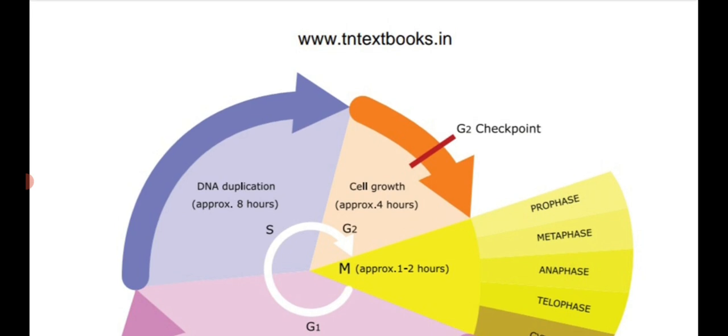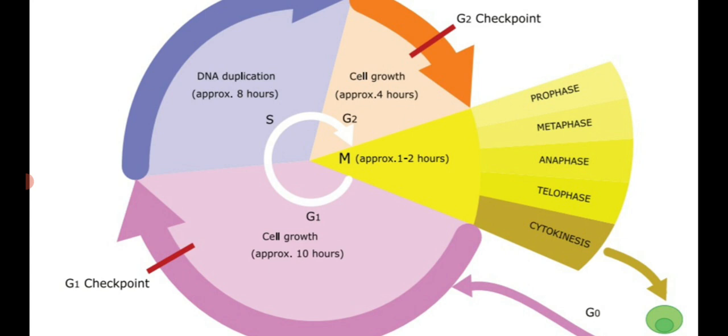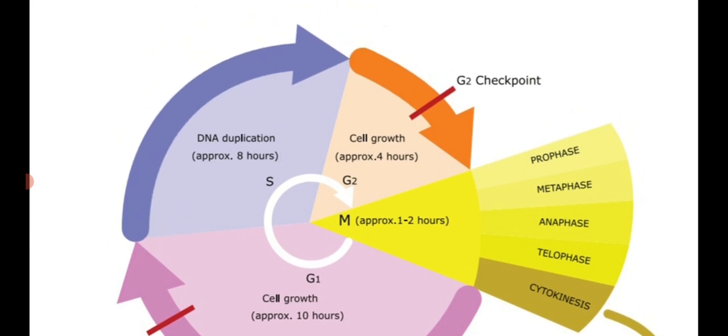See the diagram. At the center, G1 is the cell growth. Approximately it will take 10 hours. In the table column they have given 11 hours. The next one, S phase. In this phase, DNA duplication, that means doubling the number of DNA, takes place. That will take 8 hours. Third one, G2. Here also cell growth takes place. It will be 4 hours.